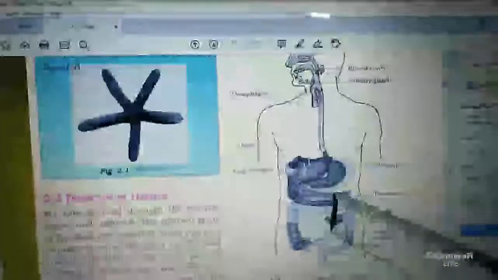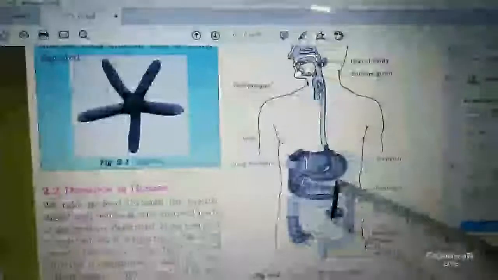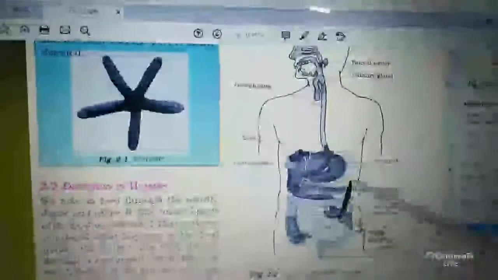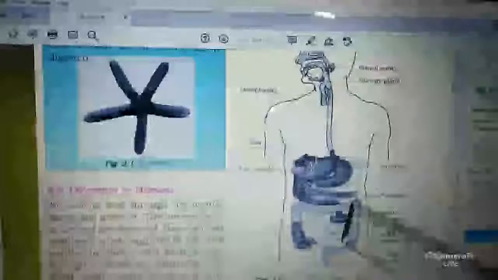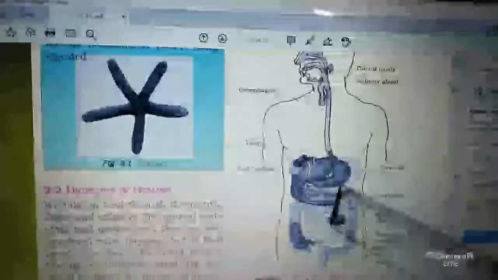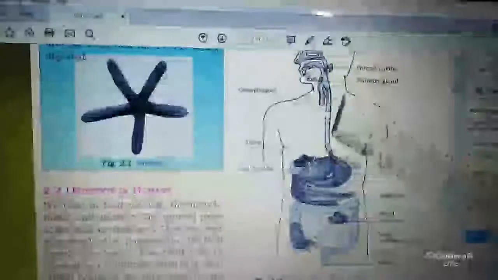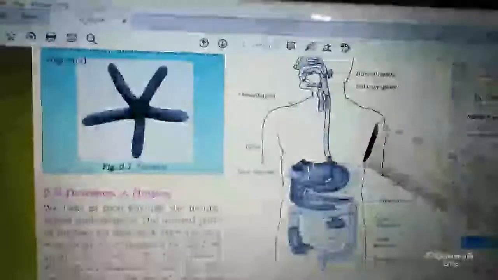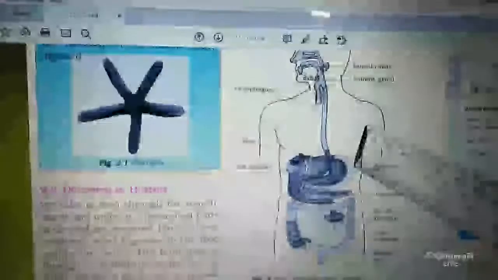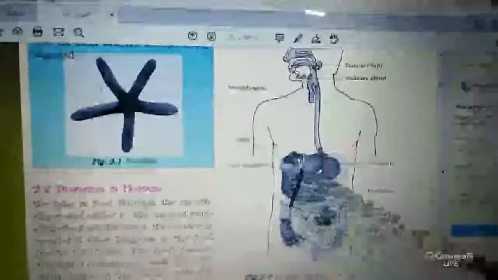In the inner wall of the intestine, villi are present. Villi take up the digested food material. This is called absorption. These absorbed food materials are transferred to all parts of the body by the blood, and the undigested food goes to the large intestine.